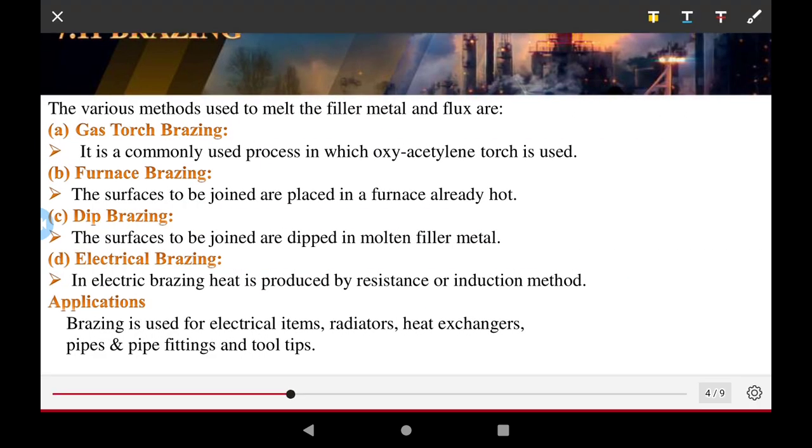The brazing operation continues. The various methods used for melting the filler metal are flux or gas torch brazing. Gas torch brazing is a commonly used process in which an oxyacetylene welding torch is used.